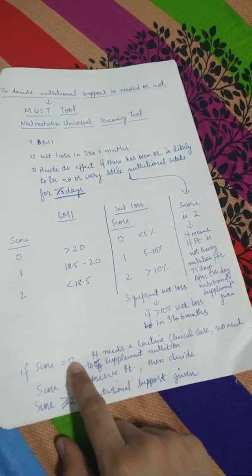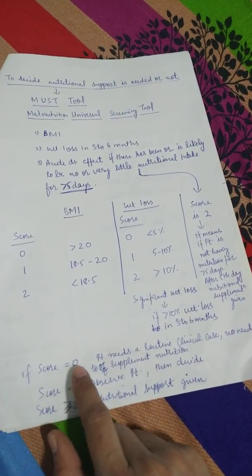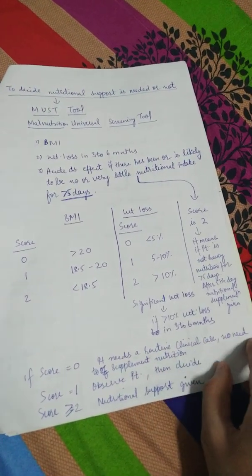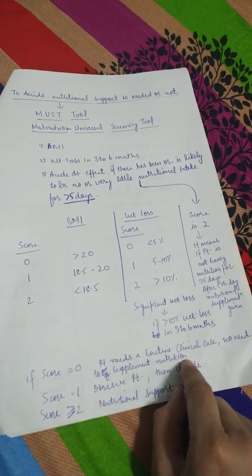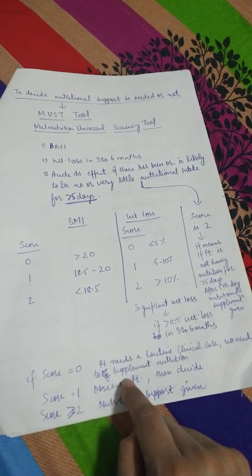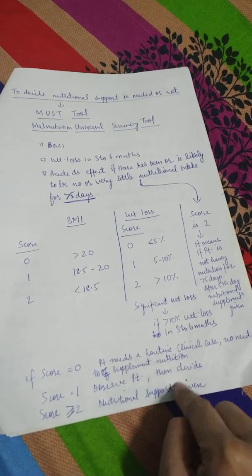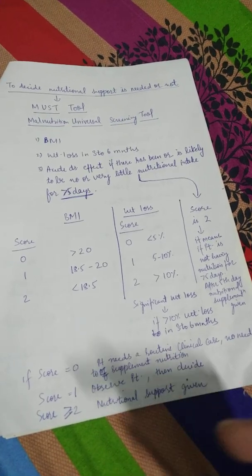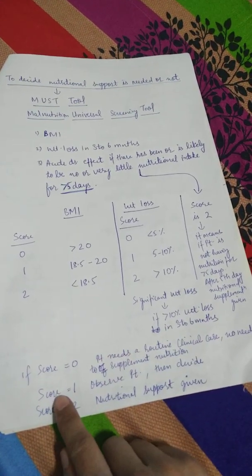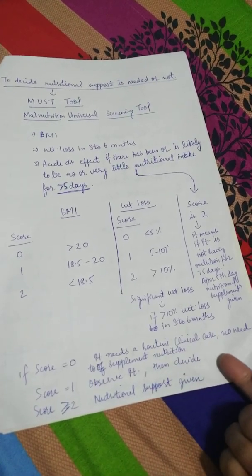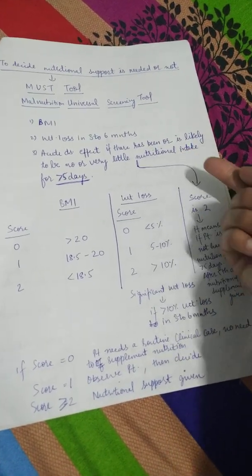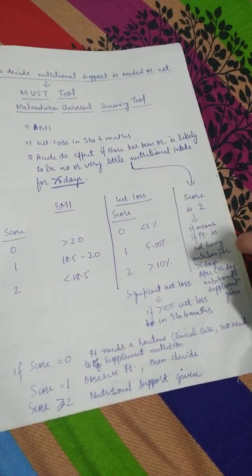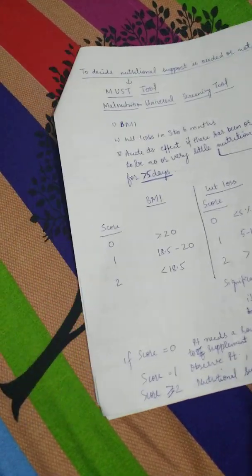Then we do the total scoring. If the total score comes out to be 0, then the patient needs routine clinical care and there is no need of supplementing nutrition from outside. If the score comes out to be 1, then you observe the patient and decide if the condition is worsening day by day, and then we will give food or nutrition from outside. If the score is 2 or more, then definitely give nutritional support from outside. So in the acute disease, we already had the patient score 2. So this patient has to be given the nutritional supplement from outside.